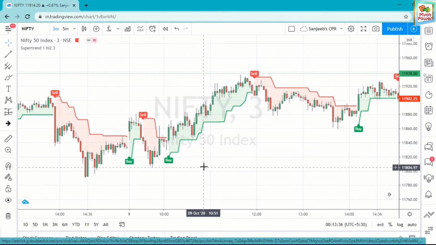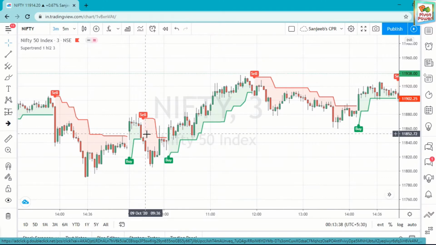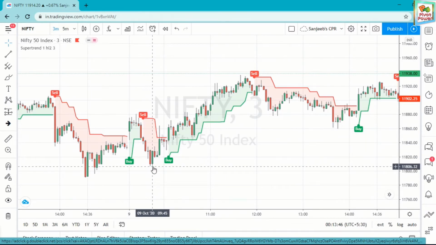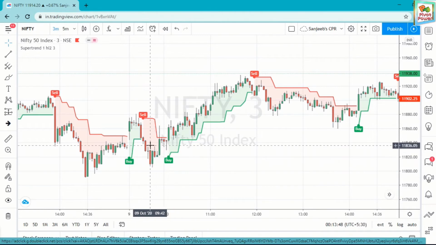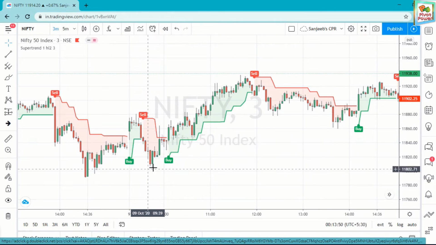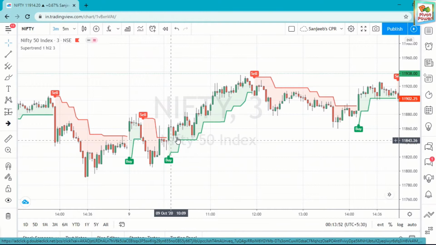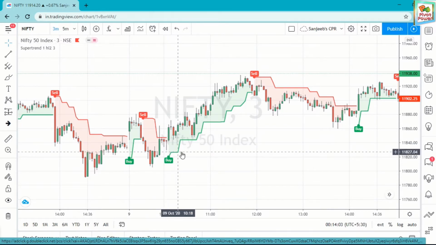Then the entry should be here and the exit should be here. Here a green candle means you have to exit. Then your next entry should be at your buy signal. You buy here, your entry should be here, and always keep the stop loss at this step.